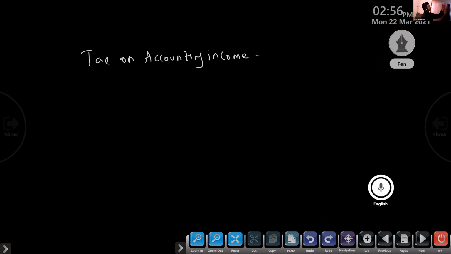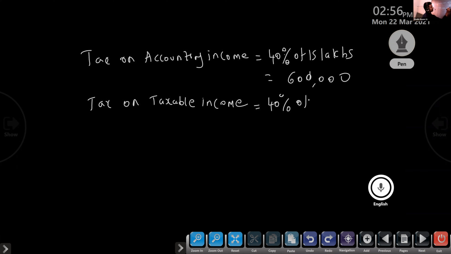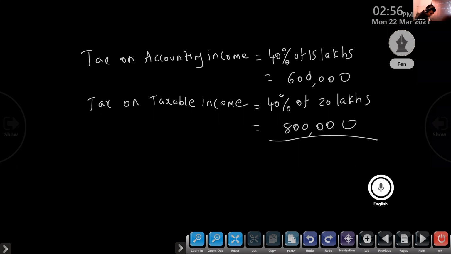Tax on accounting income is equal to 40 percentage of 15 lakhs. Okay, so we will get 6 lakhs. Tax on taxable income is equal to 40 percentage of 20 lakhs. 40 percentage of 20 lakhs, 6 lakh. Okay, so here it will be deferred tax assets.